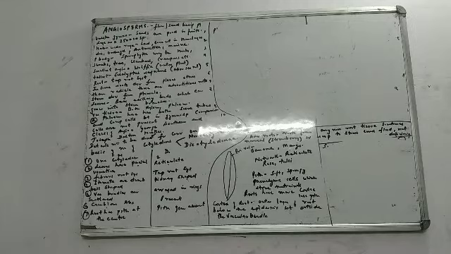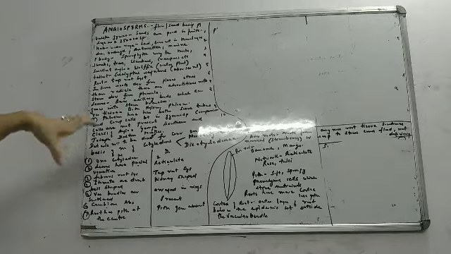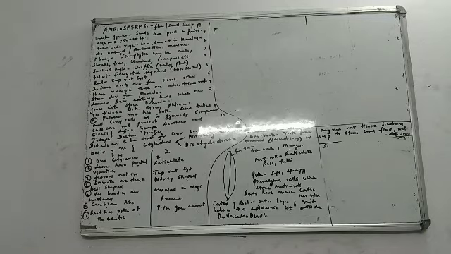Coming to the root now, the roots are a taproot kind of system. However, some roots develop from places other than the radicle. You've studied in your junior classes that the radicle gives rise to roots and the plumule gives rise to shoots. But sometimes some roots do not arise from the radicle; they arise from some other cells. Such roots are known as adventitious roots.